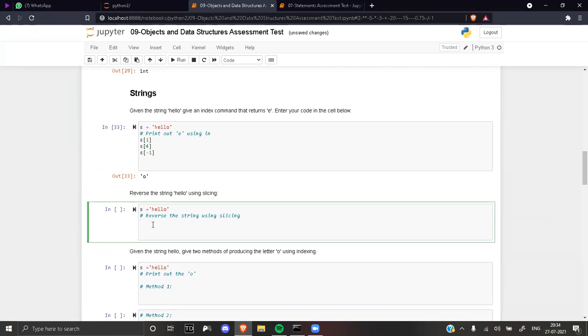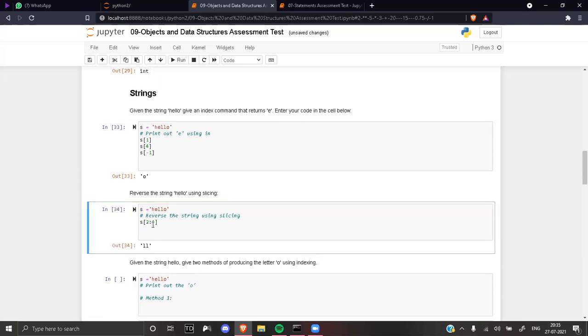So you have to reverse it. I have seen -1. So now first of all, give me LL. How can you fetch LL from here? Using indexing, give me LL. Indexing is square brackets, start index, colon, and end index. So you can do 2 to 4. 4 because the end is not included. Run this. LL, you got it, right.